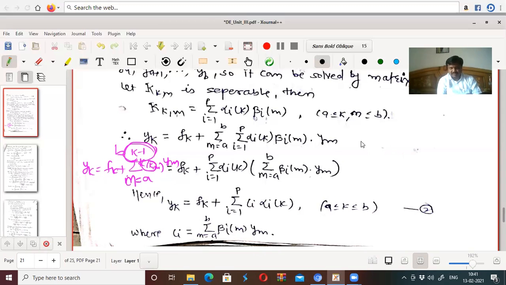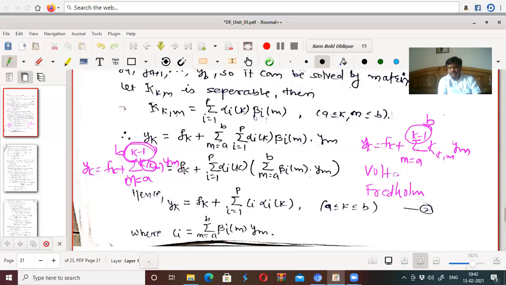The equation y_k equal to f_k plus summation m from a to k minus 1 of K(k,m) y_m is called a Volterra summation equation, and if this upper limit is replaced by a constant, then it is called a Fredholm summation equation. Volterra and Fredholm.